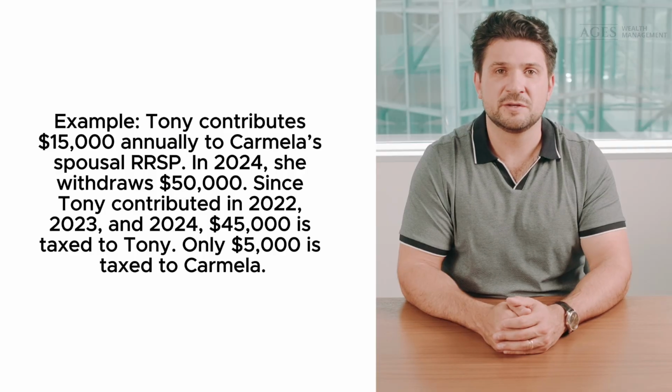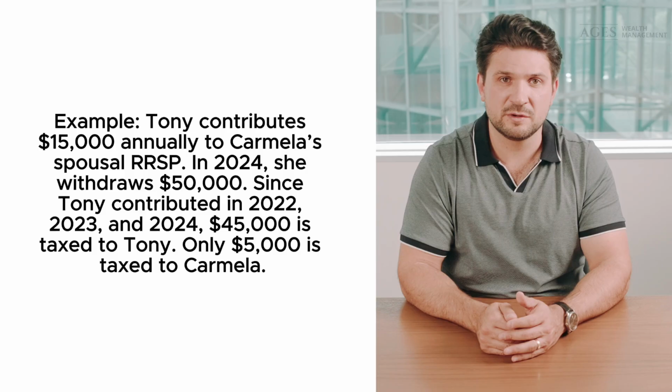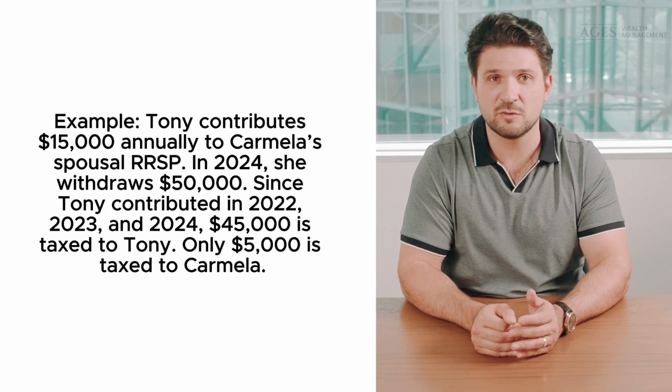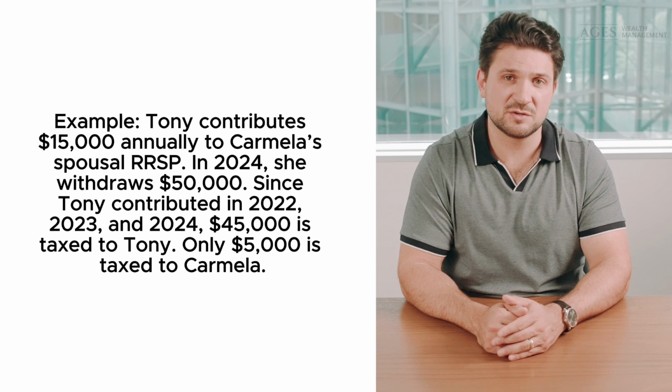Since Tony contributed in 2022, 2023, and 2024, $45,000 is taxed to Tony. Only $5,000 is taxed to Carmela. When the RSP is converted to a RIF, only withdrawals above the minimum are subject to attribution. Again, only if contributions were made in the year of withdrawal or 2 previous calendar years.